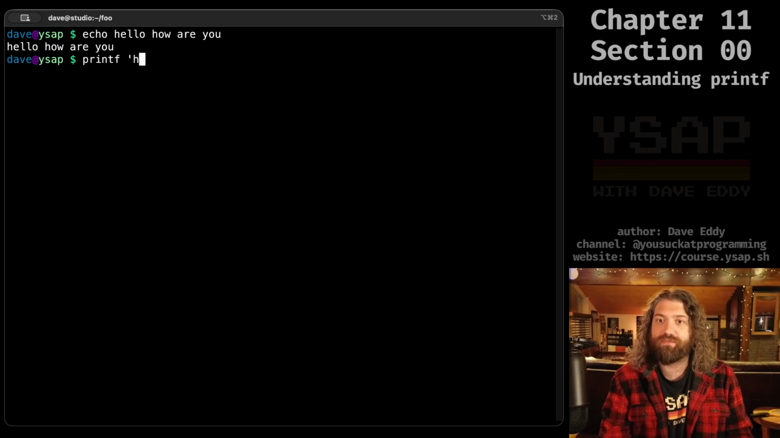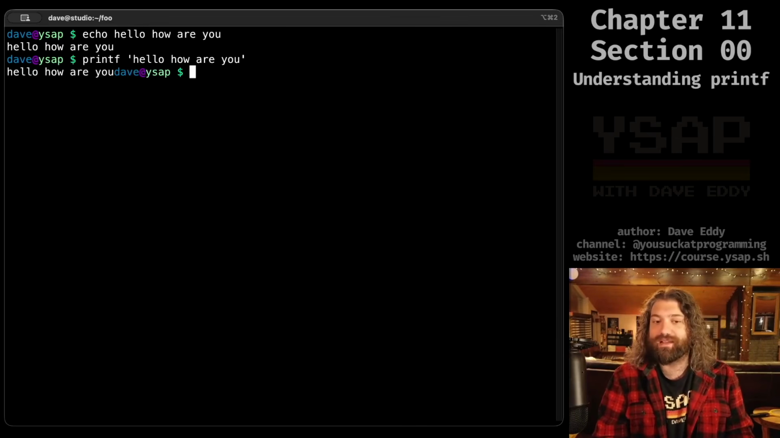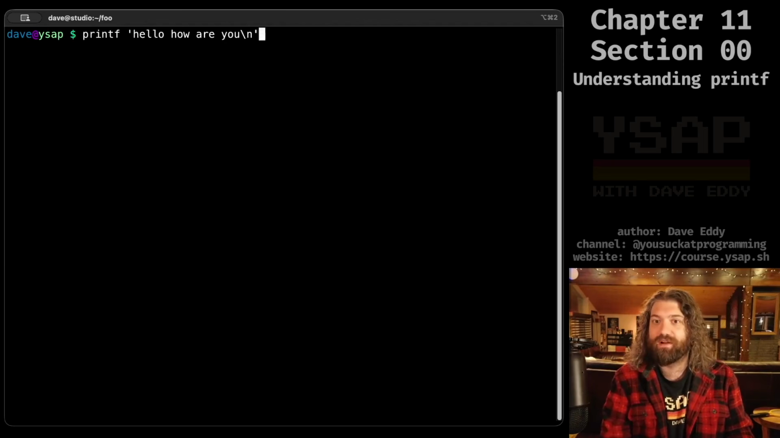There's also printf. We could say, hello, how are you? We have to quote it. It has to be all one big argument to printf. We print that and it's kind of missing the new line, so we have to manually put a new line character in there. So why would you ever want to use printf over echo?